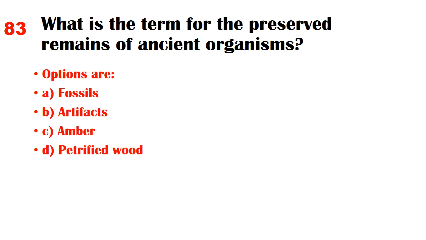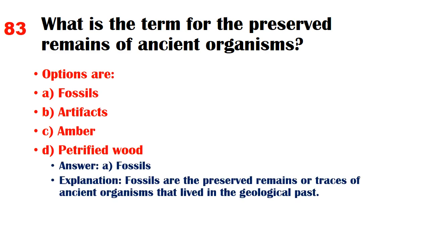What is the term for the preserved remains of ancient organisms? Options are A. Fossils, B. Artifacts, C. Amber, D. Petrified wood. Answer A. Fossils. Explanation: fossils are the preserved remains or traces of ancient organisms that lived in the geological past.